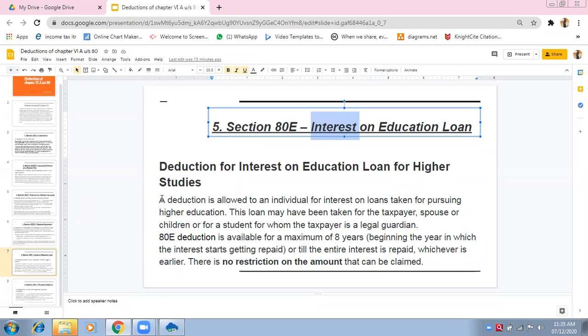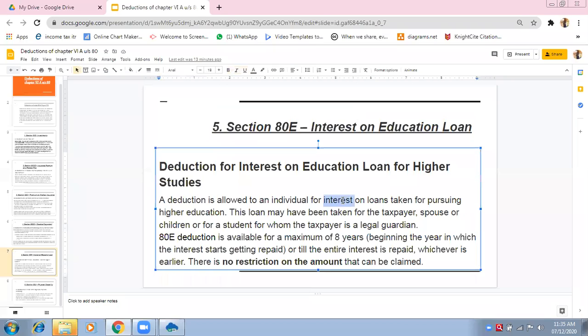See, a deduction is allowed for the interest on educational loan for higher studies. This deduction will be available to individuals. It will be available for interest on loans, not the principal amount on loan. Interest on loan taken for, what is the purpose of the loan? Pursuing higher education. This loan may have been taken for the taxpayer, spouse, children.